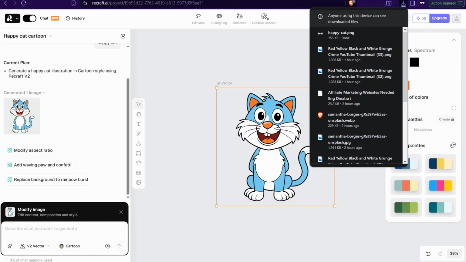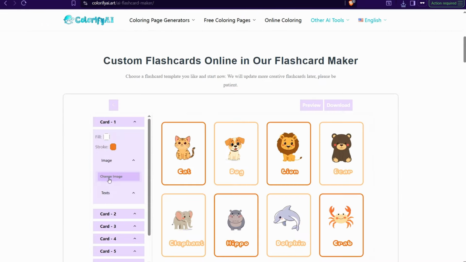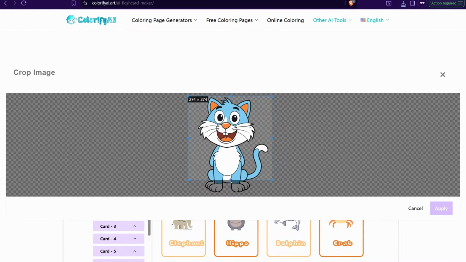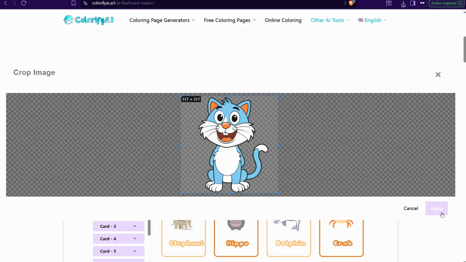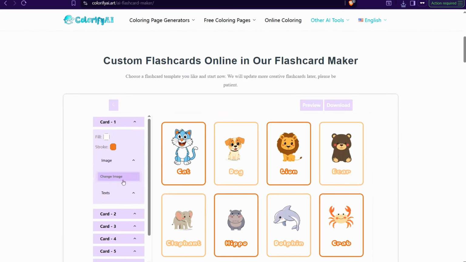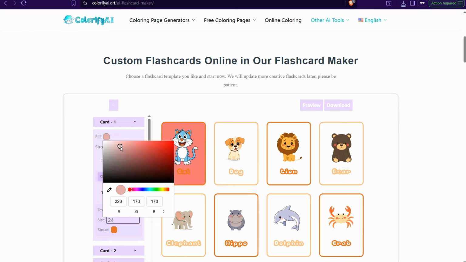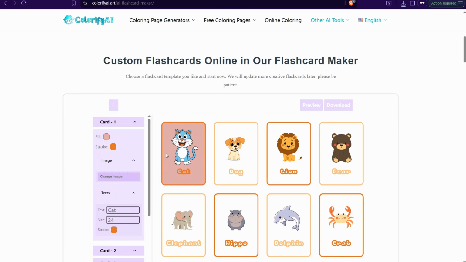Then you can go to your verify AI.art, change image. So just keep it in this rectangle and apply, and that's it. And of course you can change the text as well. You can make it happy cat size, you can make it bigger, smaller, and change the stroke as you want. And for sure you can change the color of this word as you want, to make it black or red as you want, as you see.